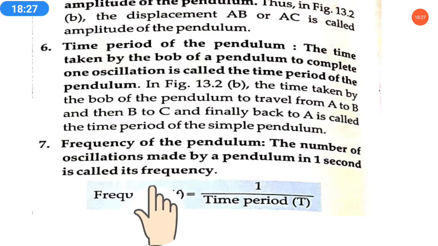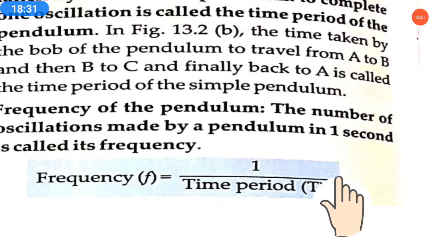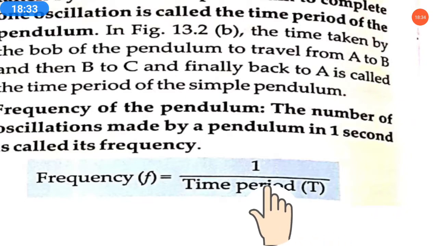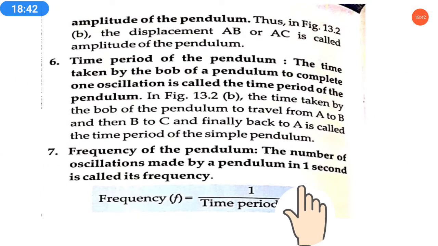The frequency formula is given: frequency f equals 1 upon time period. The time period is the time of one oscillation. So you divide 1 by the time period, and you will get the frequency. So this is the frequency formula.